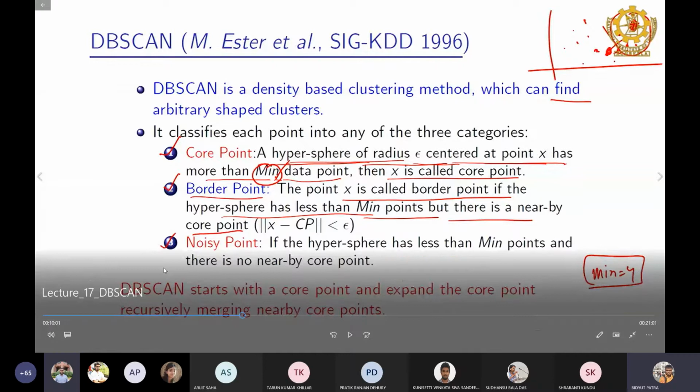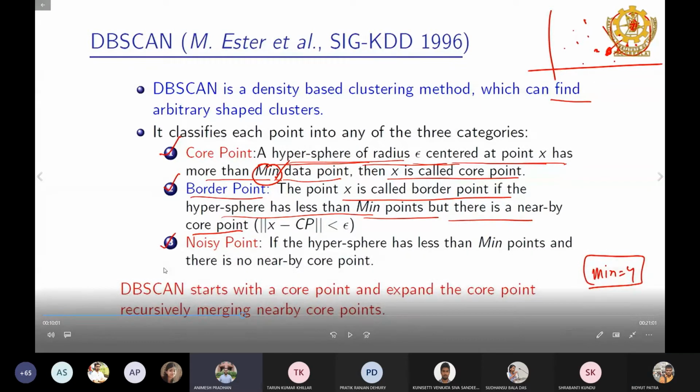Yes, sir, but for example, there are 2 clusters. Then for one cluster, a point could be a border point and could be core for the other cluster. So isn't that the case as well?